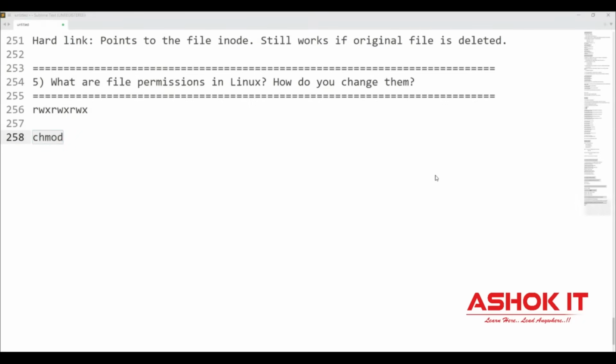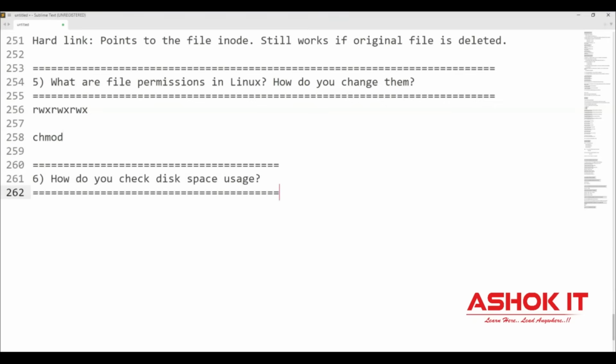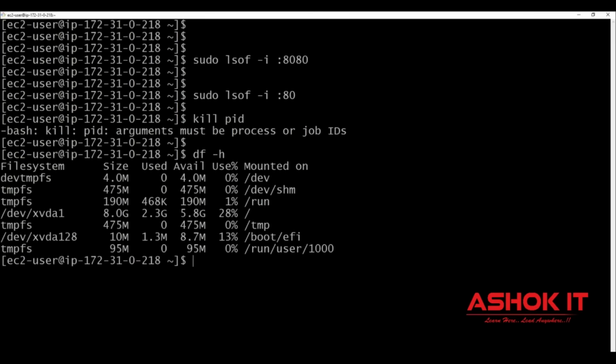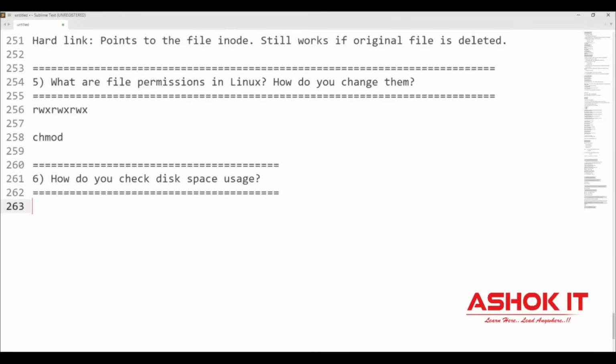And next question, how do you check disk usage or disk space usage in a Linux machine? By using the df -h command, we can check the disk usage of the machine. If you want to check the usage of a particular directory, then you can go for du -sh followed by the path of the directory. Whichever directory's disk usage you want to check, you can give the path of that directory here.